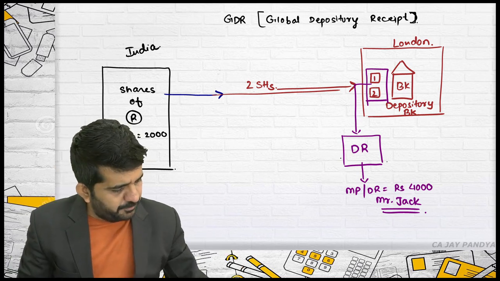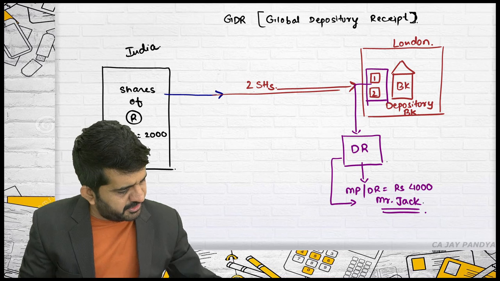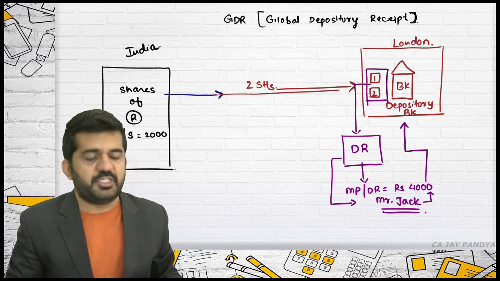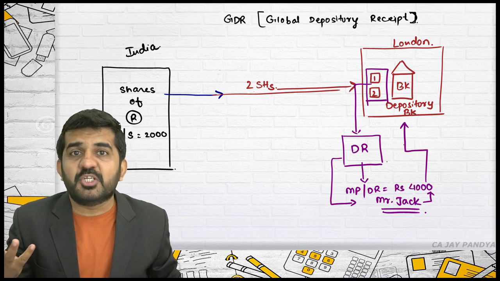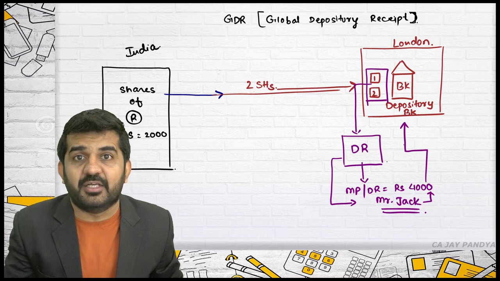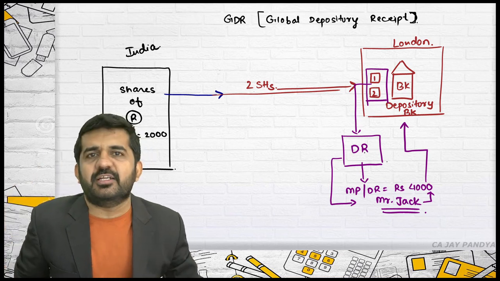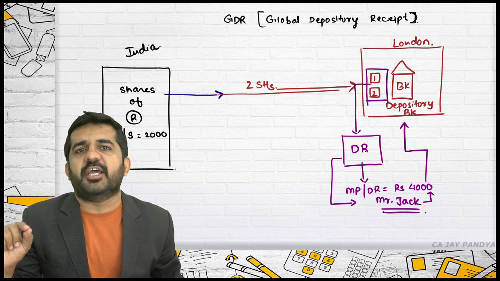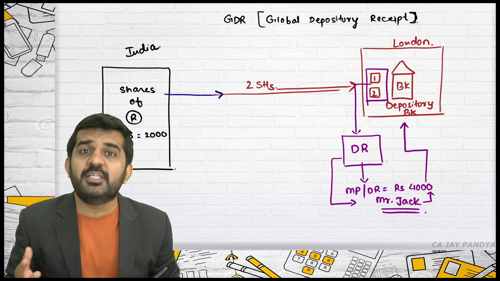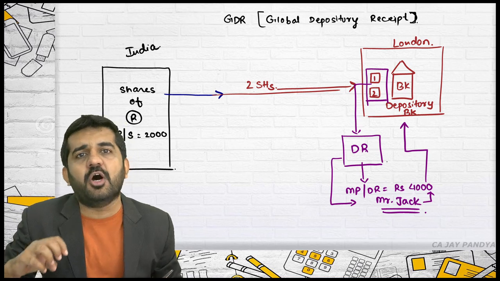Mr. Jack will purchase this depository receipt, and will pay this 4,000 rupees to the depository bank. What will Mr. Jack be holding? A depository receipt of Reliance, where one depository receipt is equal to 2 shares of Reliance. He is not actually holding Reliance shares. He is holding a depository receipt of Reliance.